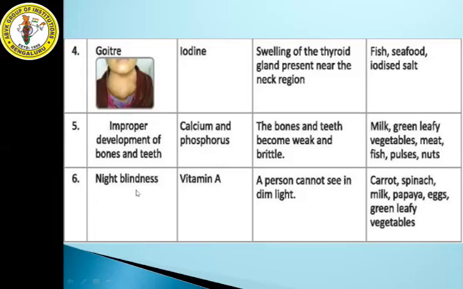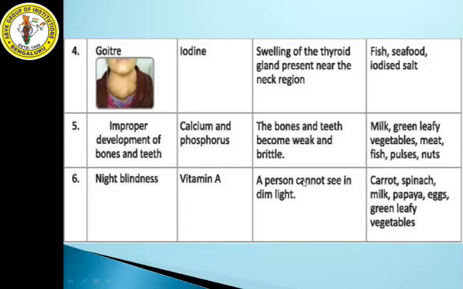Next we have night blindness. So night blindness is also a deficiency disease which is caused due to deficiency of vitamin A. In your body, if vitamin A is less, then you will be affected with a disease called night blindness. So what is night blindness? Night blindness is nothing but a person cannot see in dim light or at night time.